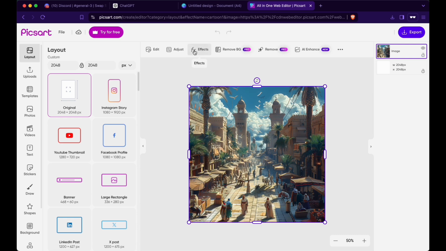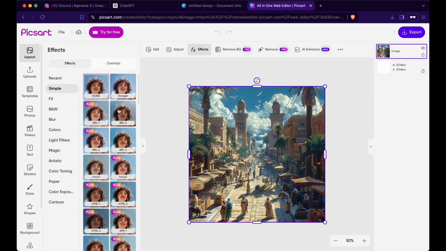What you do now is press on effects up here. Then you can play around with these specific effects. Whatever they might change, this made it a bit more wide focused.